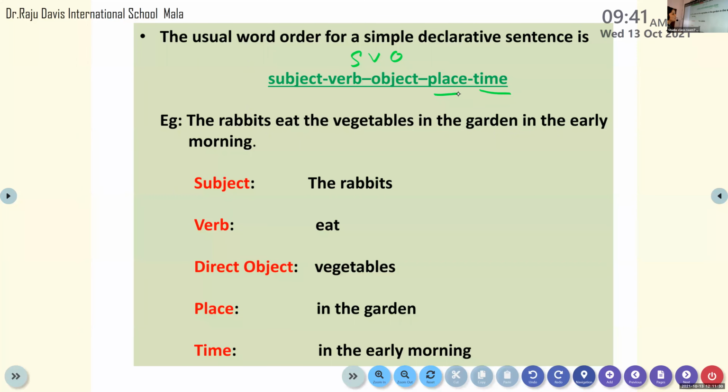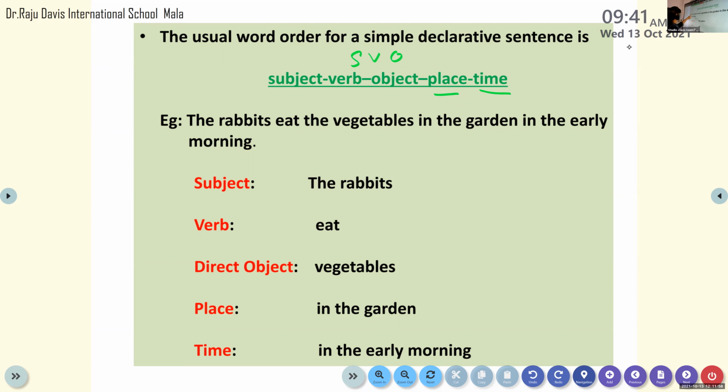Subject comes first, followed by verb. You can write object. If there is any point of place, then you can write place after object, then comes the time. So here is one example for a declarative sentence using this structure. The rabbits eat the vegetables in the garden in the early morning.